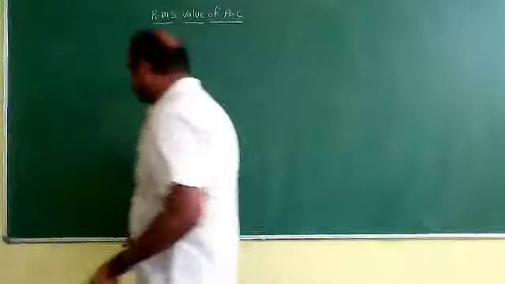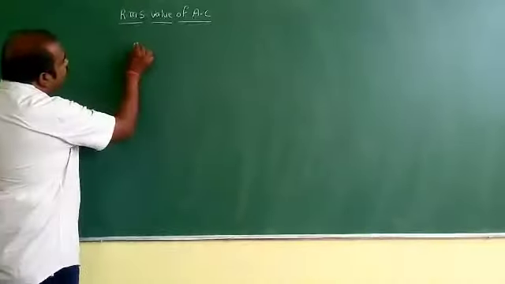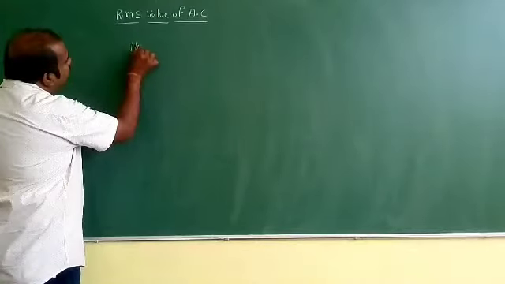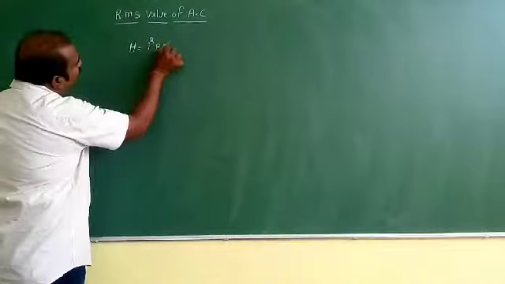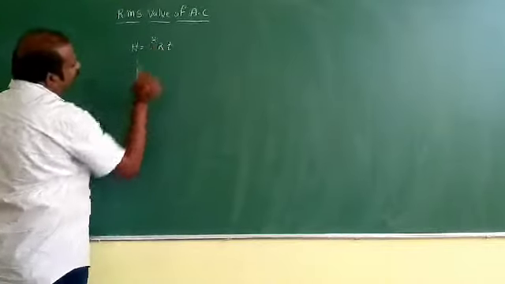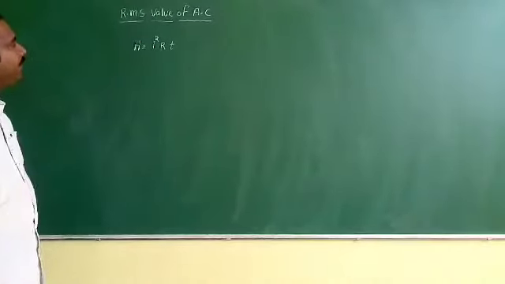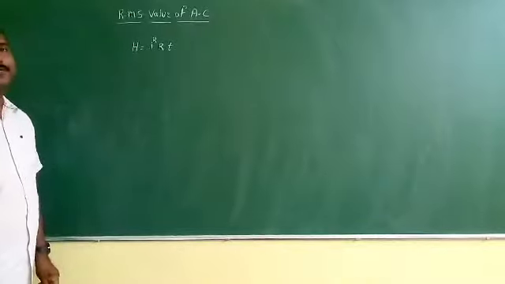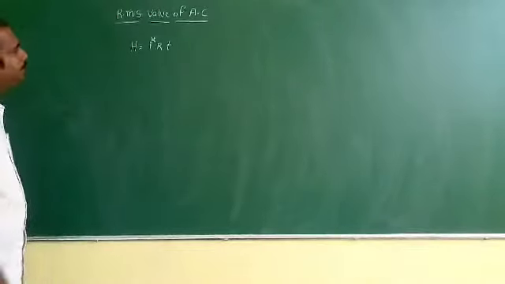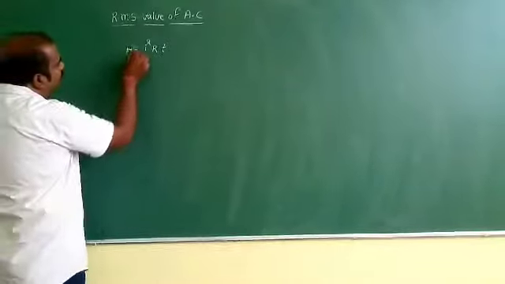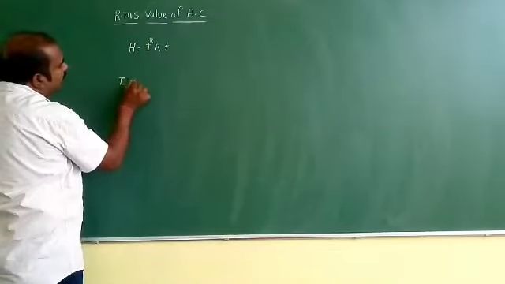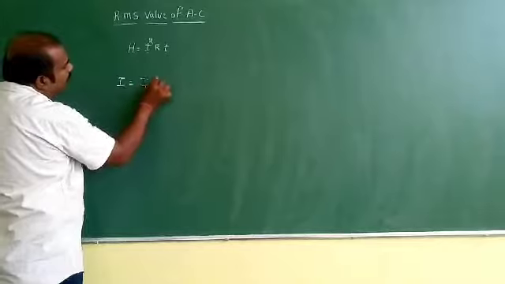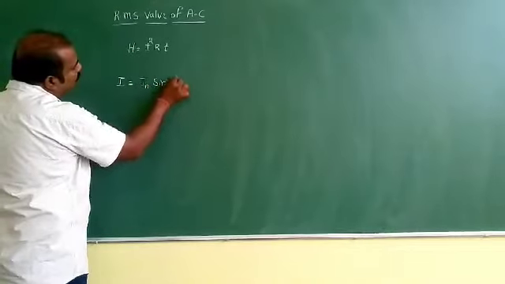How can it be defined? The heat energy produced is given by H is equal to I square R T. Now we already know the instantaneous current I is equal to I naught sin omega t.